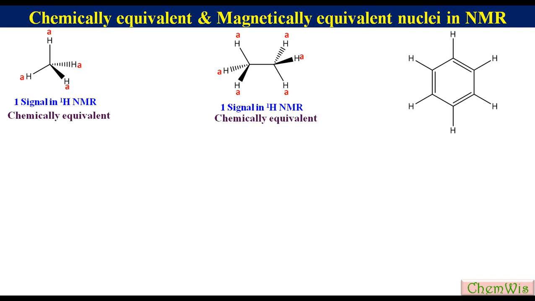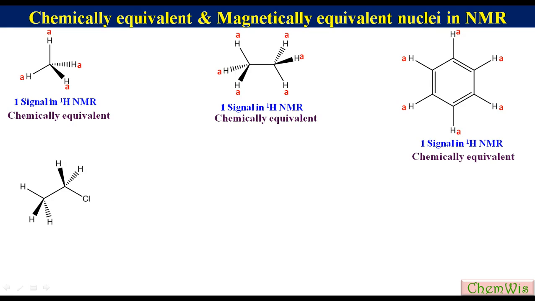Benzene. In the case of benzene too, all the 6 protons have the same electronic environment, so we can label them by the same letter. Being in the same electronic environment, they will have the same chemical shift in the proton NMR. So all the 6 protons are chemically equivalent and benzene shows only one signal in proton NMR. There is no question about the magnetic equivalency because there is no spin-spin coupling in benzene.